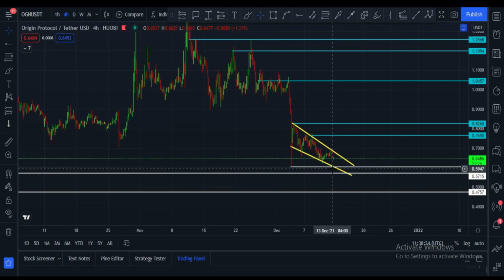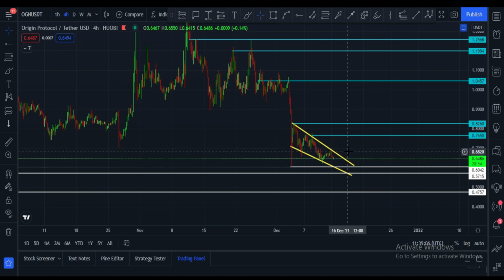This is upper trend line, this is down trend line. Once OGN protocol break this falling wedge, in that case next target is 76 cents, and after that 82 cents, and after that $1.04, and after that $1.19 and $1.25. But for all these targets, OGN have to break this falling wedge pattern. Once OGN break this pattern towards upside, after that next target is 76 cents.